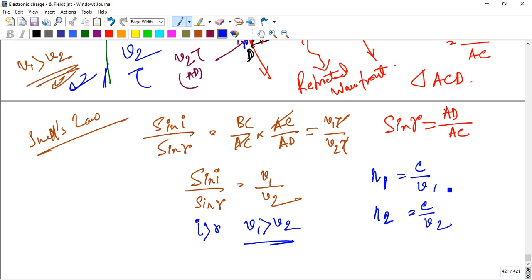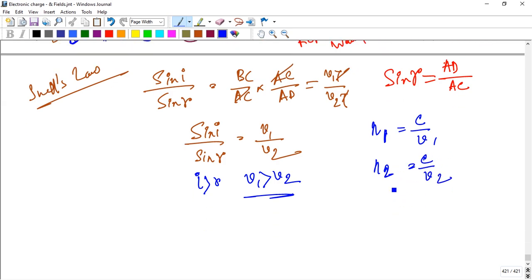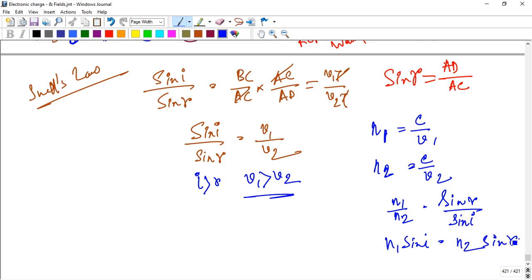See the speed of light. Okay, and from Snell's law, n1 by n2 is the reciprocal of this, sin r by sin I. So n1 sin I is equal to n2 sin r. Actually, this is Snell's law, the refractive index formula here.